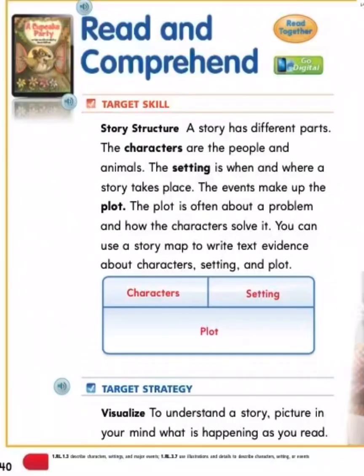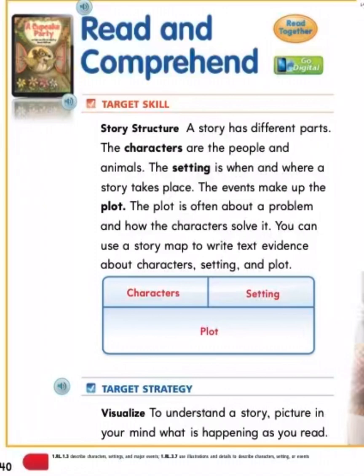Read and comprehend. Story structure. A story has different parts. The characters are the people and animals. The setting is when and where a story takes place. The events make up the plot. The plot is often about a problem and how the characters solve it. You can use a story map to write text evidence about characters, setting, and plot.